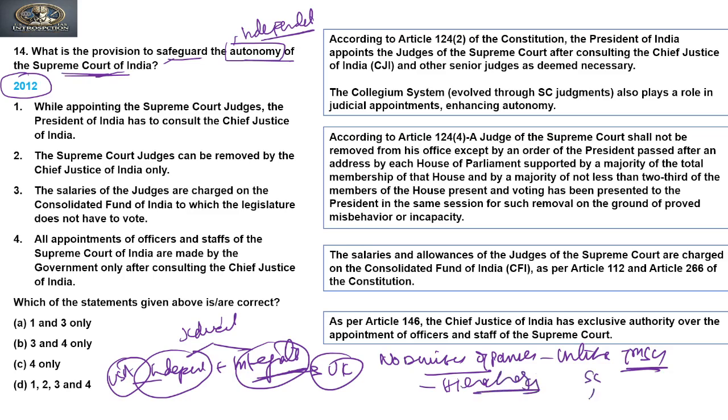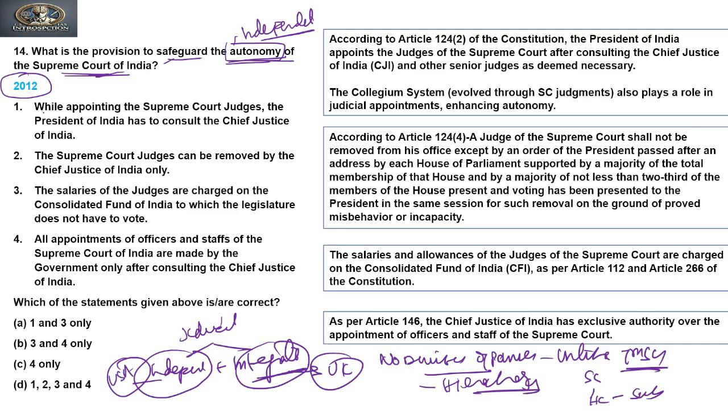So we have a hierarchy in the judiciary, right? Supreme Court, then High Court, and then the subordinate court, which comes under the control of the higher court. The lower court is under the control of the higher court, or the subordinate court is under the control of the High Court. Clear? So how do the provisions of the Constitution make the Supreme Court independent in nature? So let's analyze all the four given statements.